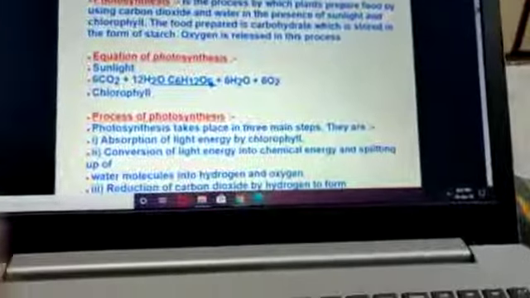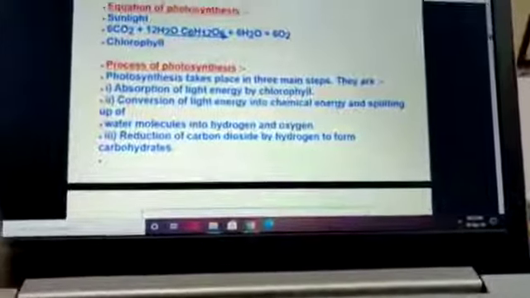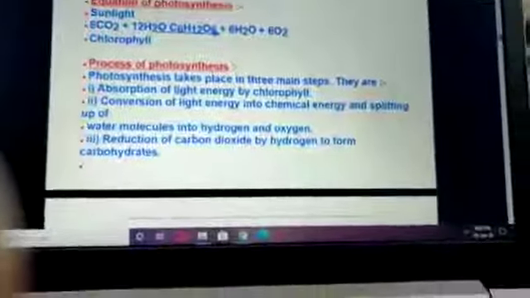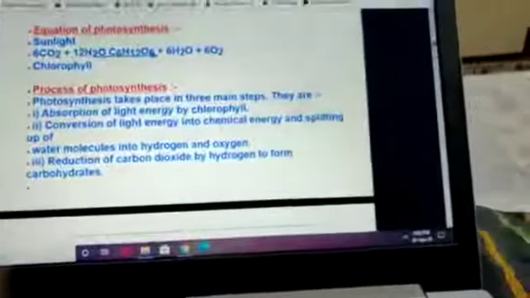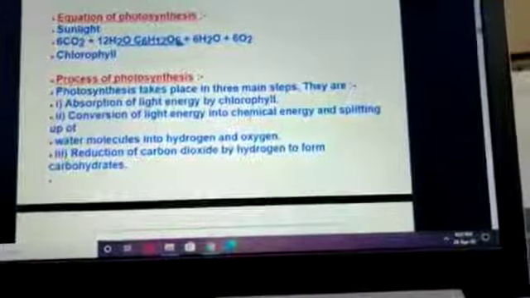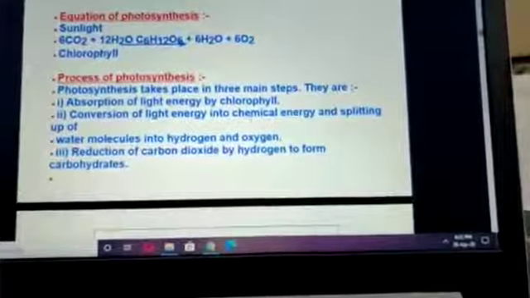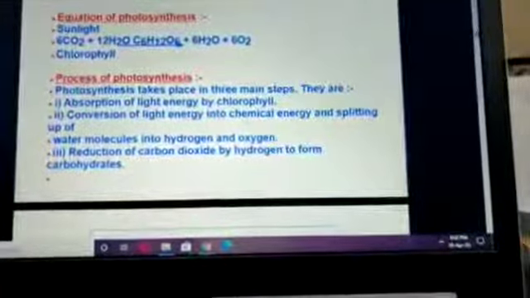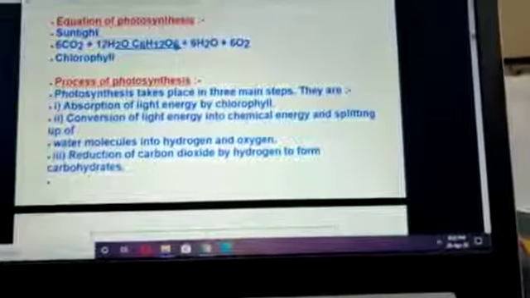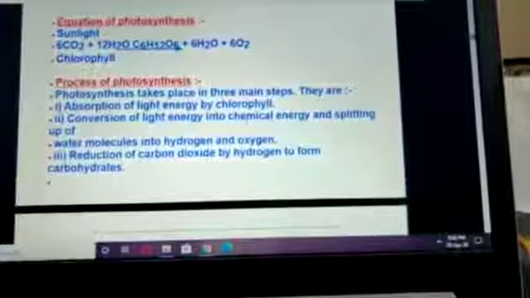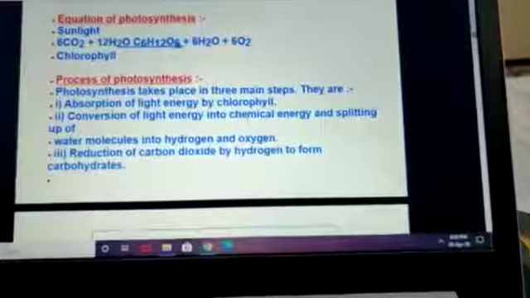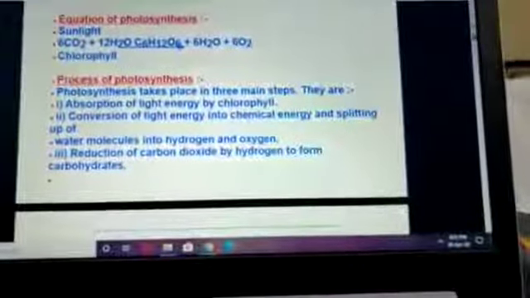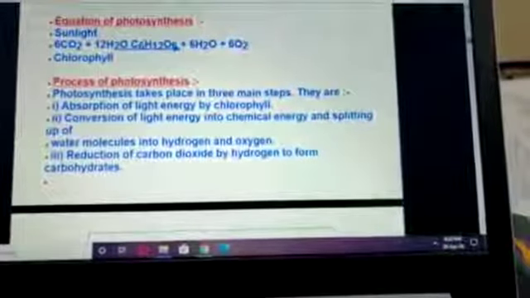Okay, so now the process of photosynthesis. Photosynthesis takes place basically in 3 steps. They are: first one, absorption of light energy by chlorophyll molecule, means once the sunlight falls on the plants, immediately chlorophyll molecules get activated. So the first step is the activation of a chlorophyll molecule.